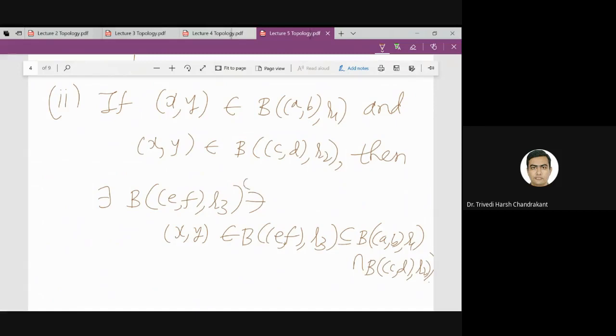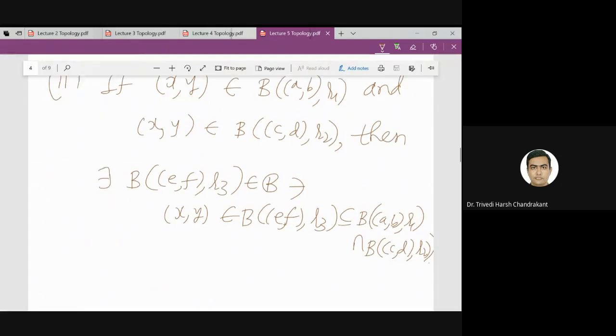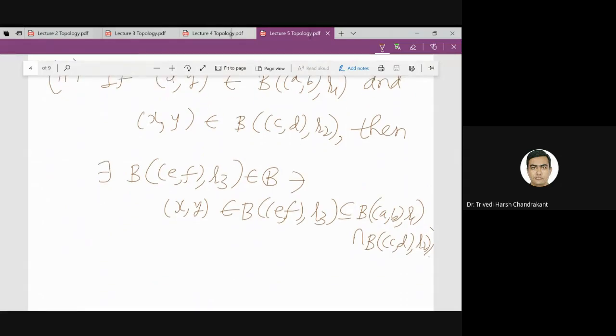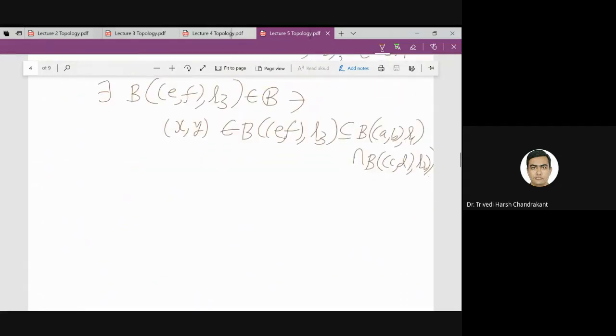So this is an element of B. This we need to verify actually. I have written this, but geometrically we need to verify.